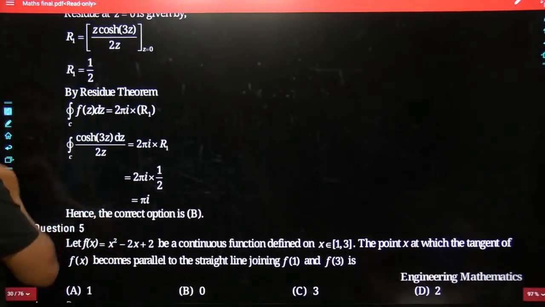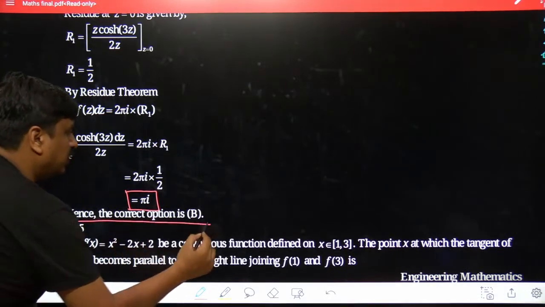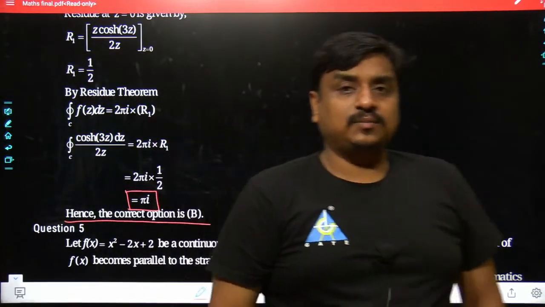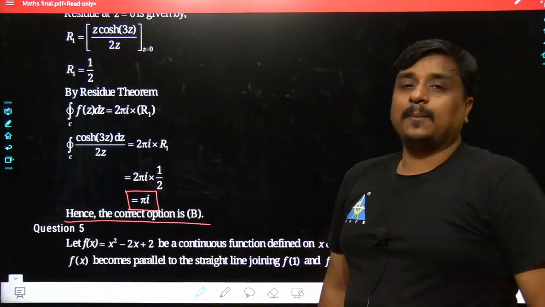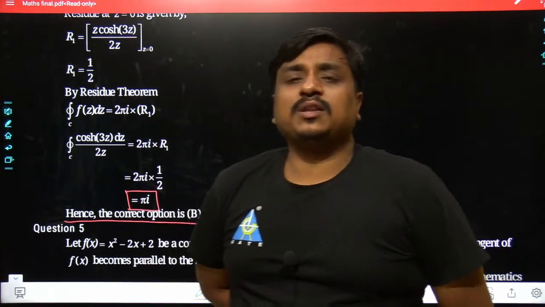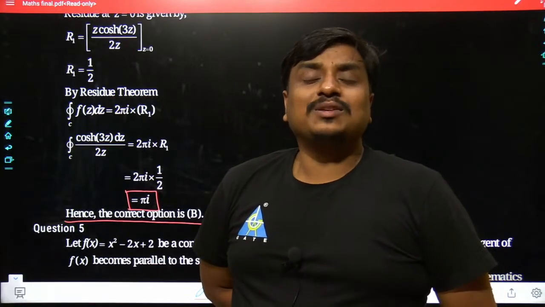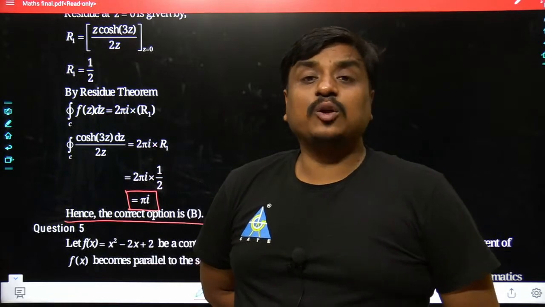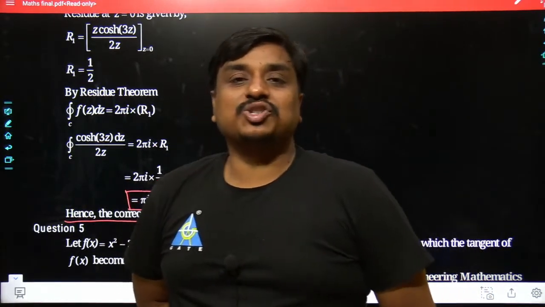At the end of the day, the result we are getting is simply going to be pi i. So if we talk about the closed line integral of f(z) dz, for this given problem it is precisely equal to pi i. May I know whether the closed line integral of the function f(z) really depends on the structure of the closed contour? No, it does not depend on the structure of the closed contour.